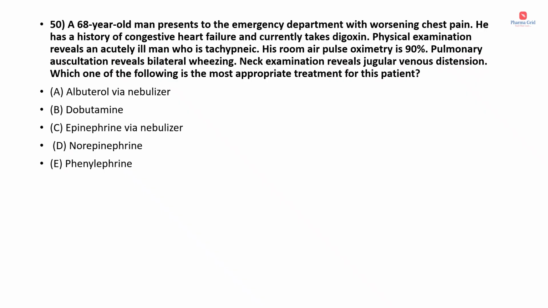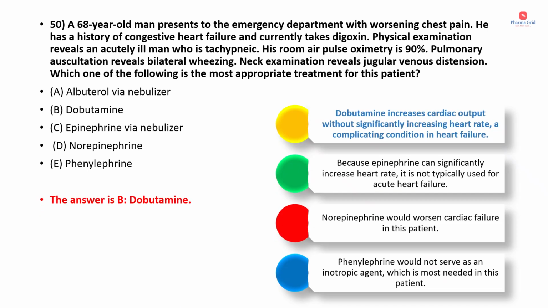So the next question. A 68-year-old man presents to the emergency department with worsening chest pain. He has a history of congestive heart failure and currently takes digoxin. Physical examination reveals an acutely ill man who is tachypneic. Tachypneic means rapid breathing. His room air pulse oximetry is 90%. Pulmonary auscultation reveals bilateral wheezing. Neck examination reveals jugular venous distension. Which one of the following is the most appropriate treatment for this patient? Options are albuterol via nebulizer, dobutamine, epinephrine via nebulizer, norepinephrine, phenylephrine. Here the correct answer is option B, that is dobutamine.